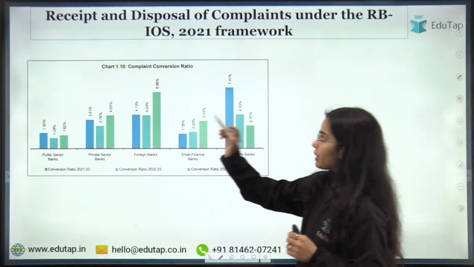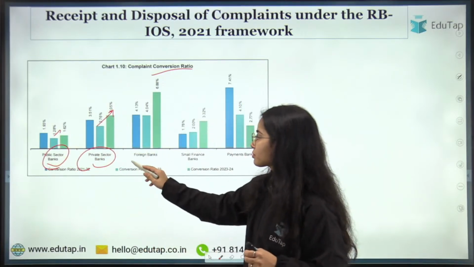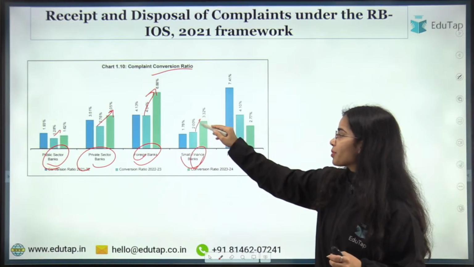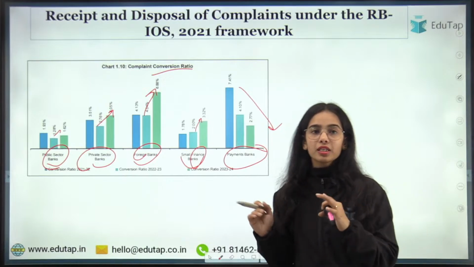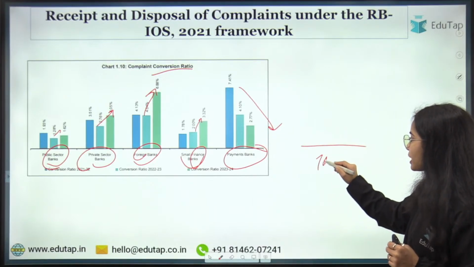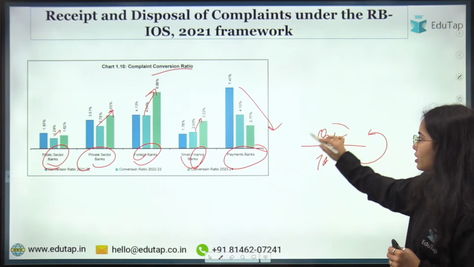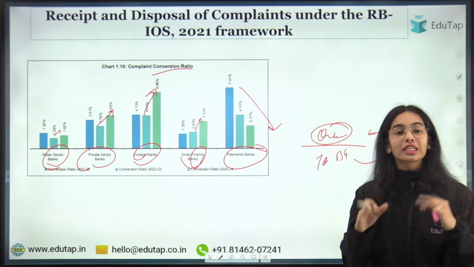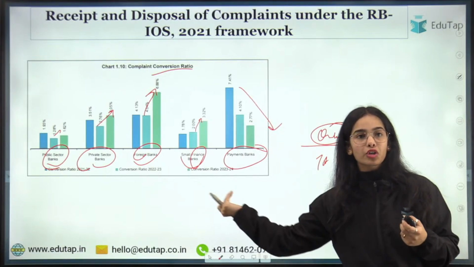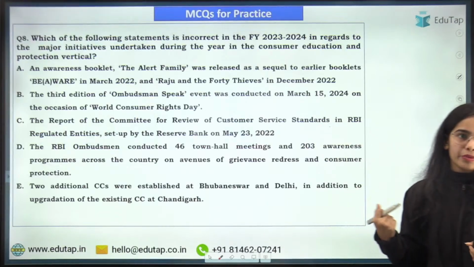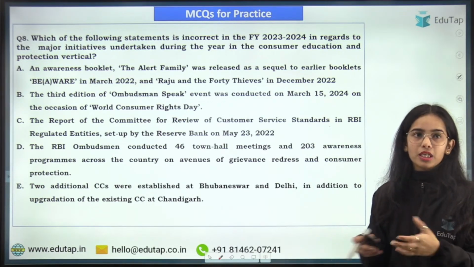Coming to the next point, the complaint conversion ratio increased for public sector banks, private sector banks, foreign banks, small finance banks, but only for the payment bank the complaint conversion ratio has decreased. Complaint conversion ratio means out of the total complaints received by a bank group, how many complaints went to the Ombudsman, because the complainants were not satisfied or they didn't receive the answer. So complaint conversion ratio has increased for the other bank groups except payment bank. Now coming to the next question, that is again from the annual report of the Ombudsman. So try to answer this.